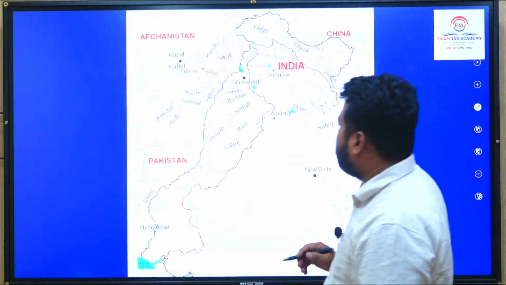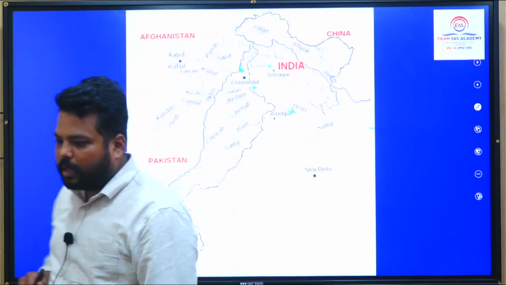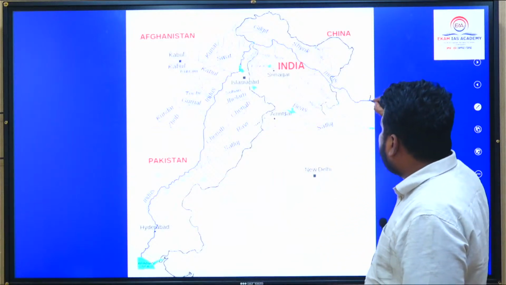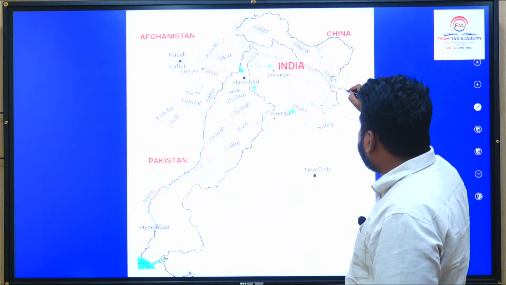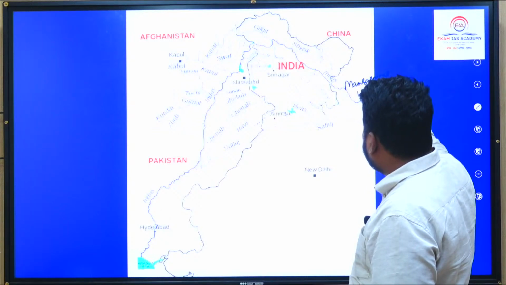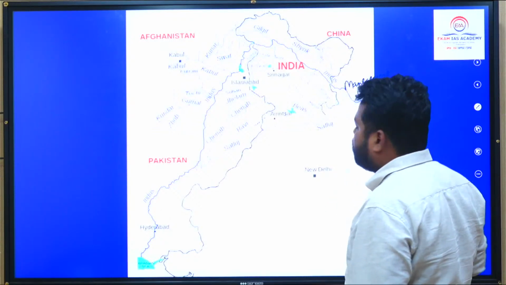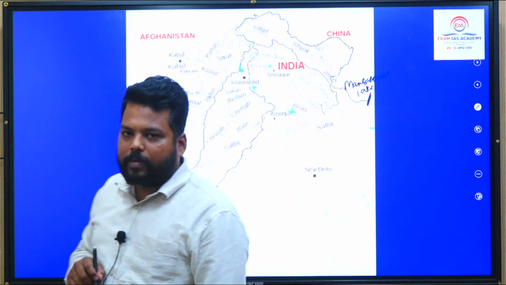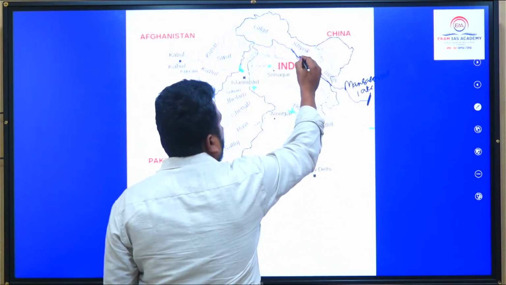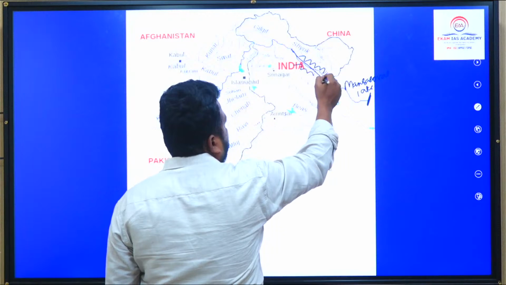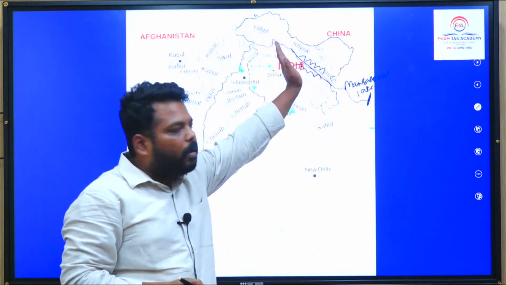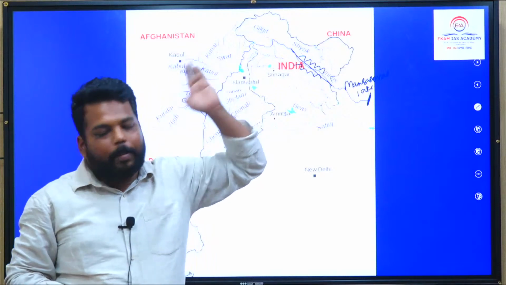So moving further, the important rivers which are there, so their particular locational aspects are very, very important. So Indus River जो है, it originates from Mansarovar Lake. So Mansarovar Lake का location is very, very important. Clear, which is located in Tibet. And Indus River flows between Ladakh and Zanskar Range. That location is important. Already I have said, Indus River moves into India between Ladakh and Zanskar Range. You do remember this point.